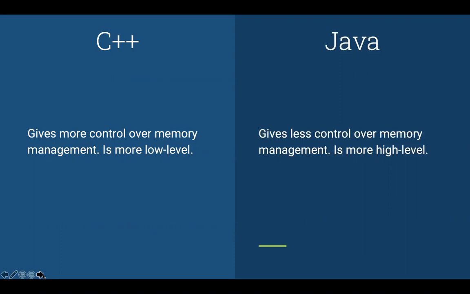But in Java, there's automatic garbage collection, which takes care of this stuff for you. And you don't have to worry about deallocating the memory. When a variable goes out of scope, it will automatically be removed from the memory. So it gives you less control over memory management. But if you don't need that much control over it, then it saves you a lot of hassle.